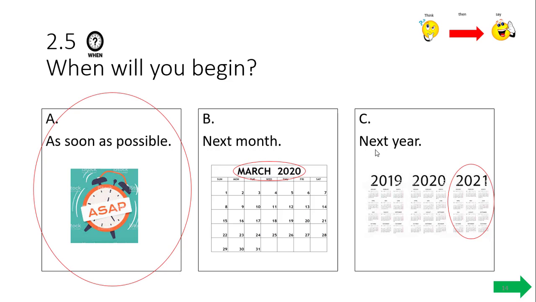Are you pointing to A, as soon as possible? We really want to start working on this goal right now, today, and also we'll meet that goal in 5 days.